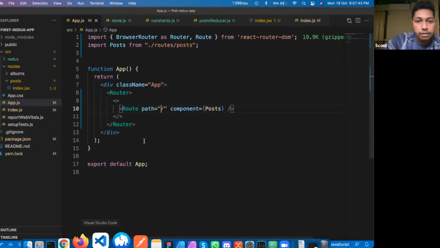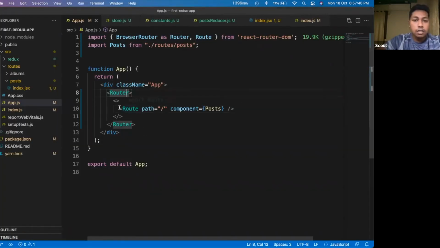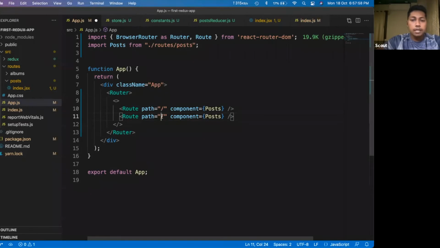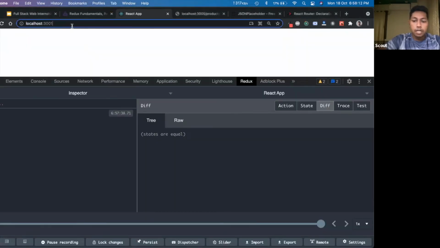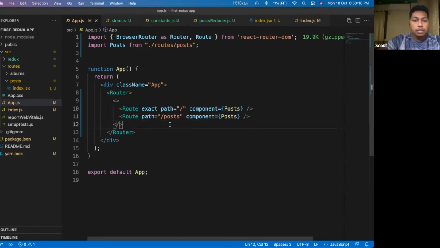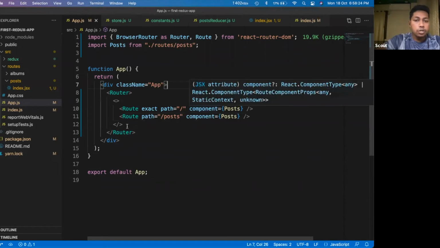Here you can see I have defined our router, and inside that I have defined one route. If the path is slash only, in that case I render posts. But similarly, if my route is posts, in that case also I would like to render the same component. Let's see if I give this route, what comes. Again the posts component comes here. All right, so this is the initialization phase, where I have defined my initial root route.